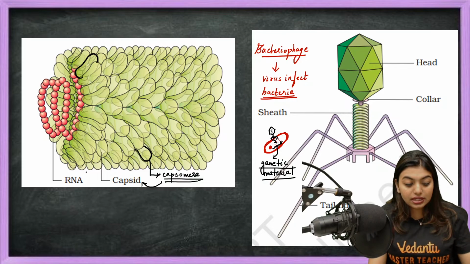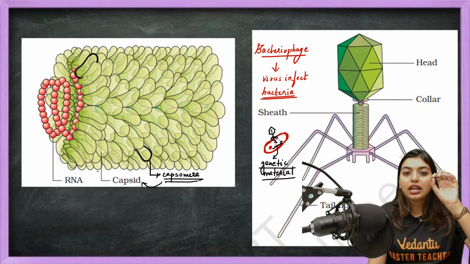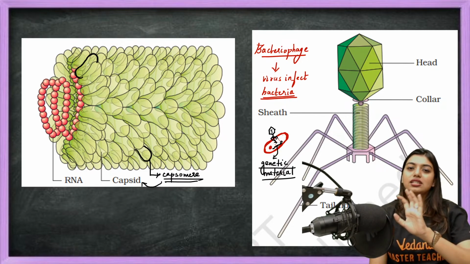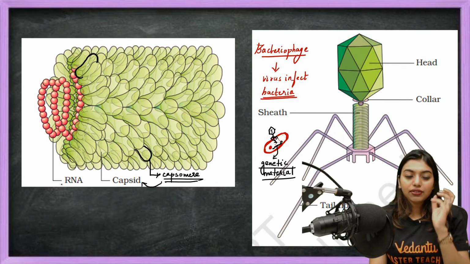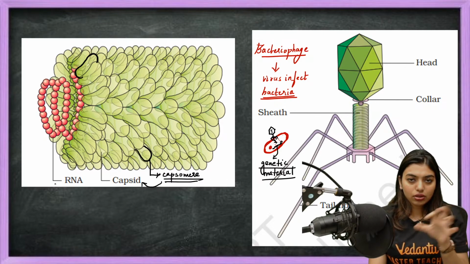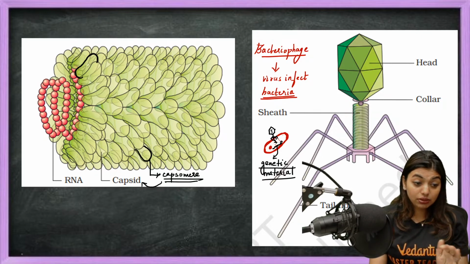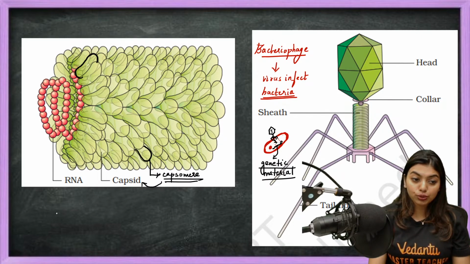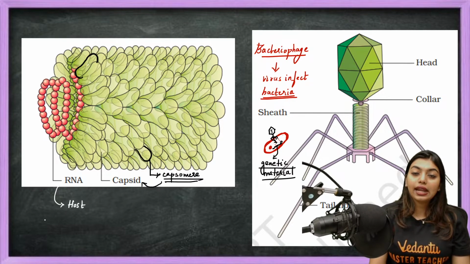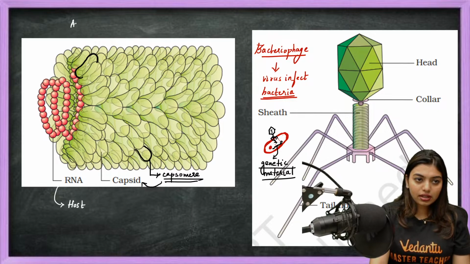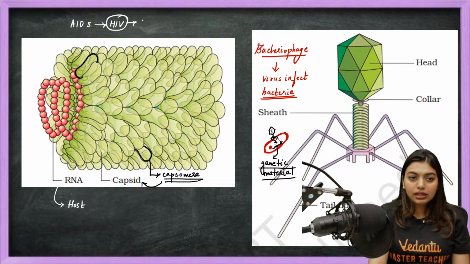So genetic material is everything. If the genetic material does not enter the host, then the virus is not at all a problematic fellow. But if the genetic material enters the host, it will manipulate the host. It will tell the host what to do and what not to do. Even in our body, HIV, the virus that causes AIDS, human immunodeficiency virus, students, it will completely manipulate the host machinery.